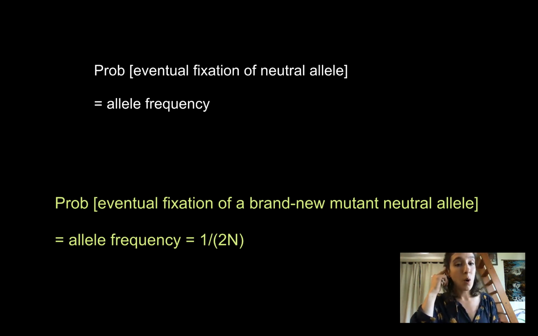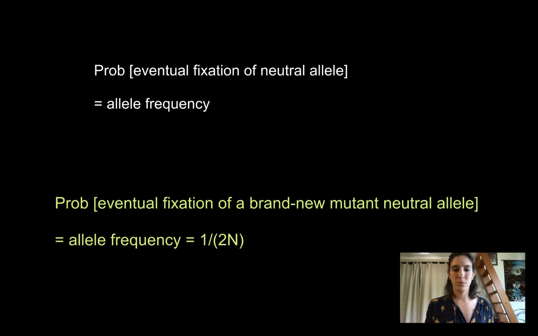So how does this make sense? A brand new neutral allele. It just popped into existence. It has no phenotypic expression. And it's in a population of, let's say, 4 diploid individuals. Well, each diploid individual has 2 alleles. And so the total number of alleles is 8. This brand new mutant neutral allele, it's brand new, so there's just one of them. So its frequency is 1 over the total alleles, 1 over 8.